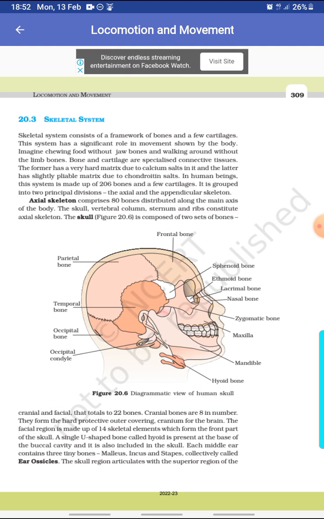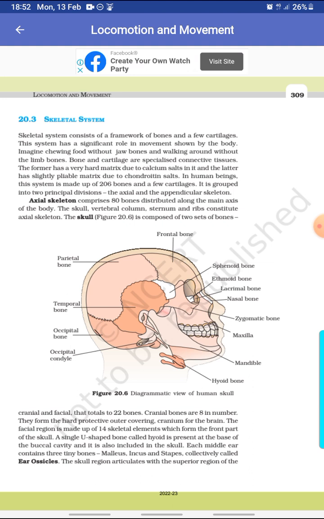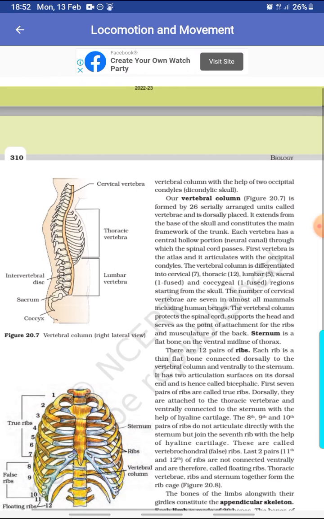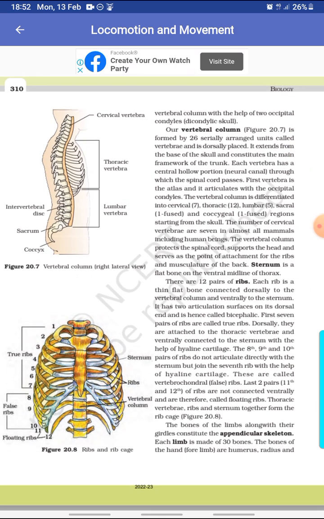The single U-shaped bone called hyoid is present at the base of the buccal cavity, and it is also included in the skull. Each middle ear contains 3 tiny bones, malleus, incus, and stapes, collectively called ear ossicles. The skull region articulates with the superior region of the vertebral column with the help of two occipital condyles, or dicondylic skull.